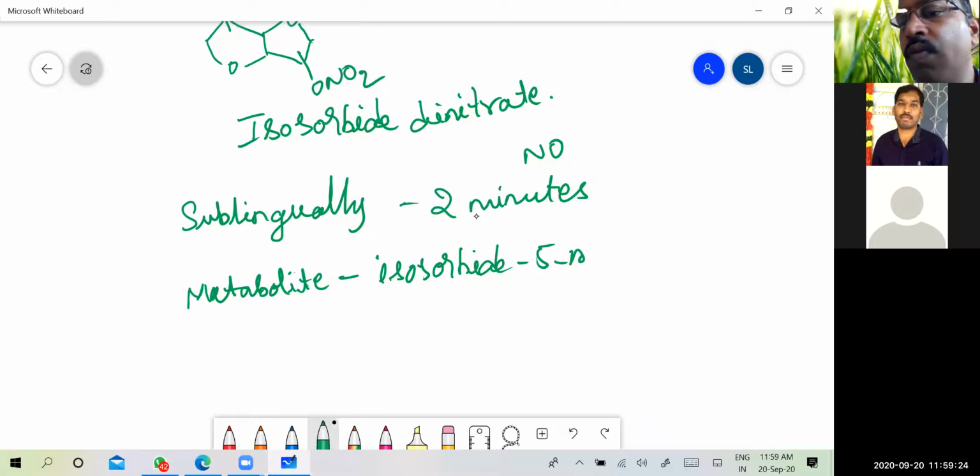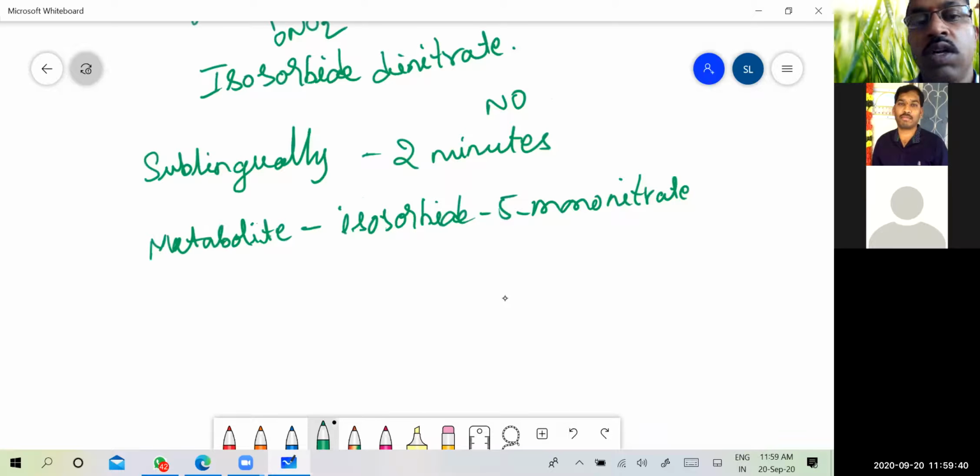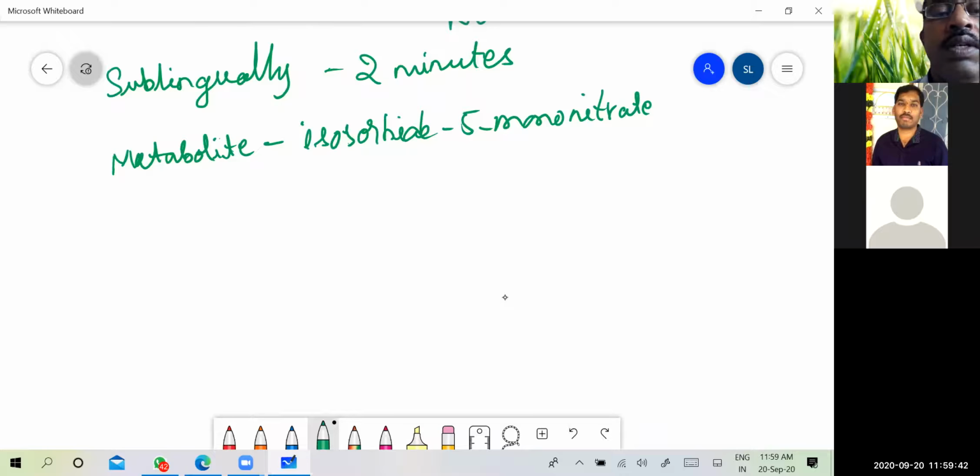5-mononitrate, which has a much longer half-life than the parent isosorbide dinitrate. So here what you have to remember is that the metabolite of isosorbide dinitrate has a greater half-life when compared to the parent.